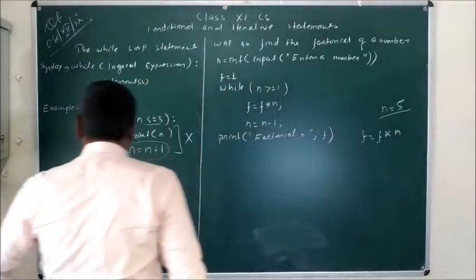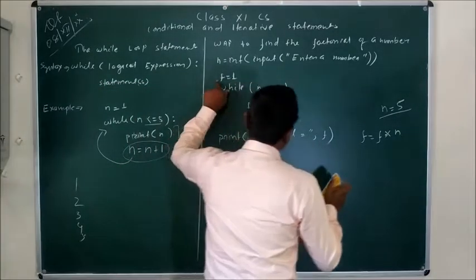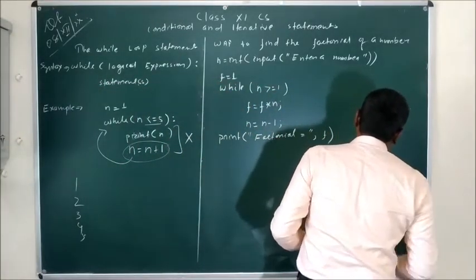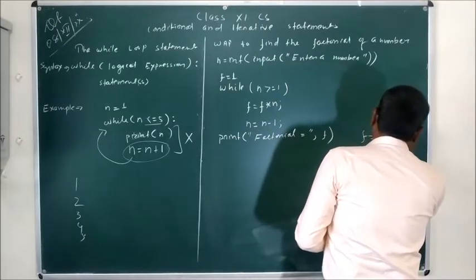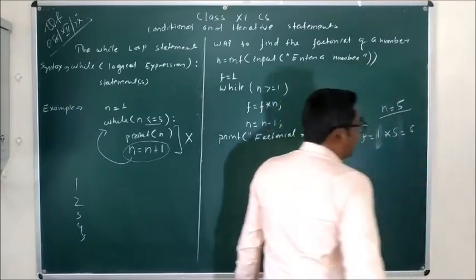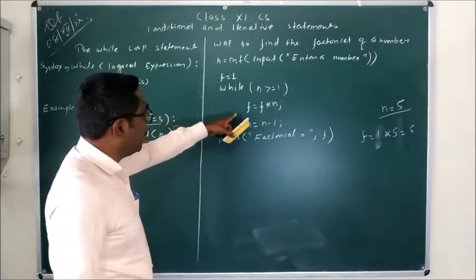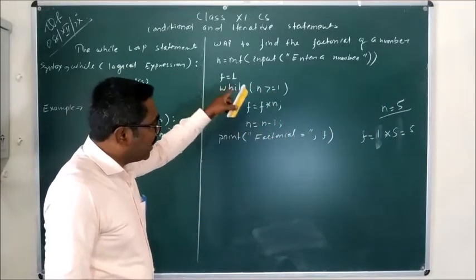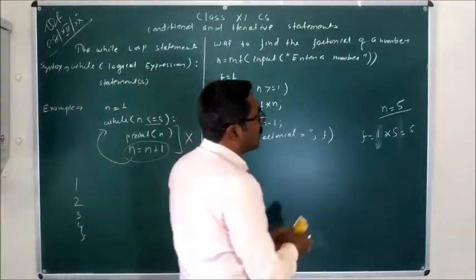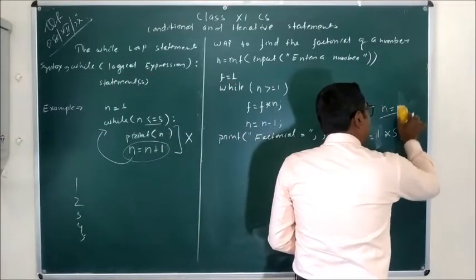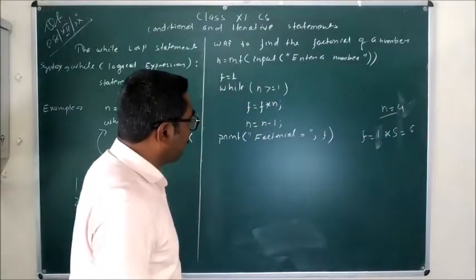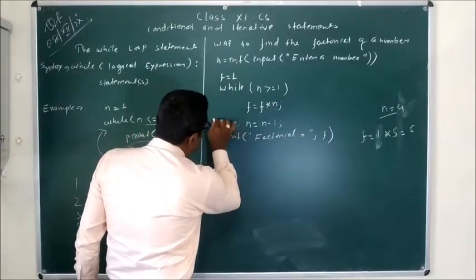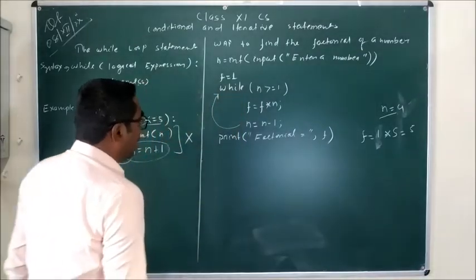Now the value of f is equal to 1. Initially you have initialized the value of f as 1. The value of n is equal to 5. After execution of this statement, f becomes 5. Now n is equal to n minus 1, so the value of n is now 4. Again from this statement it will return to the while statement.